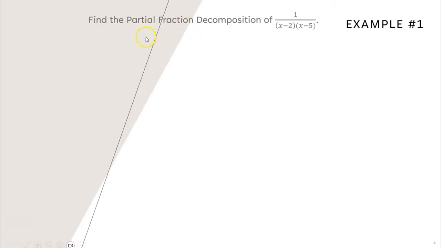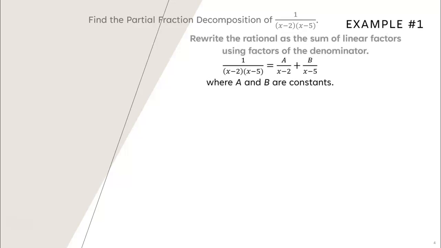So our first case is a particular rational function that's 1 over x minus 2 times x minus 5. We have x minus 2 and x minus 5 in our denominator here. And our objective is to see what 2 fractions combined to give us this particular rational function. So our technique is what's called partial fraction decomposition.